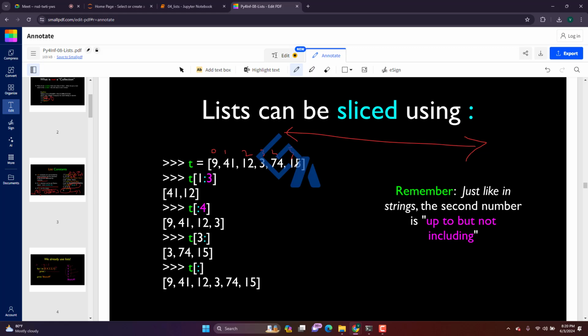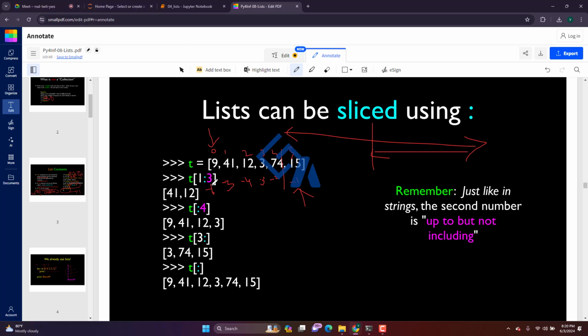If I want to get this 9, there is negative indexing. This is positive indexing. Negative index means -1, -2, -3, -4, -5, -6. You can access from the right side in minus, or if you start from the starting, it will be 0. If you start from this side, it will be minus. You can do any side, that's not an issue.